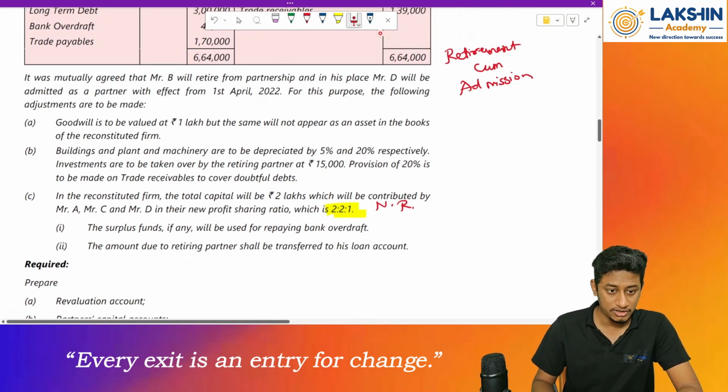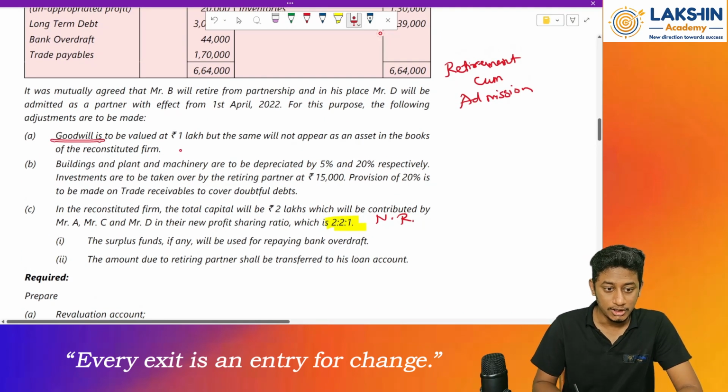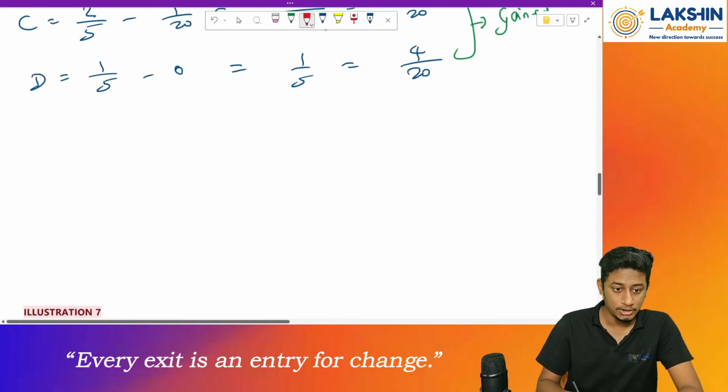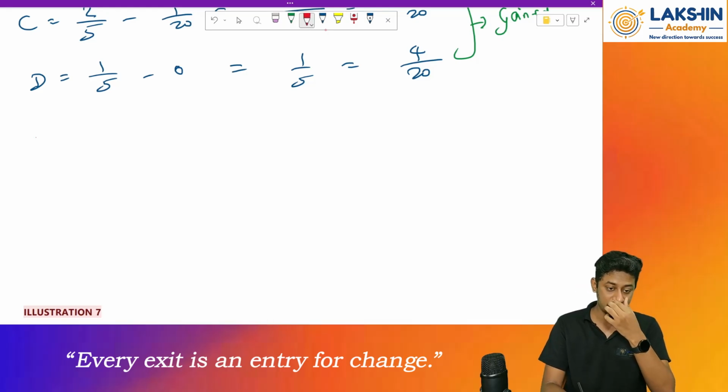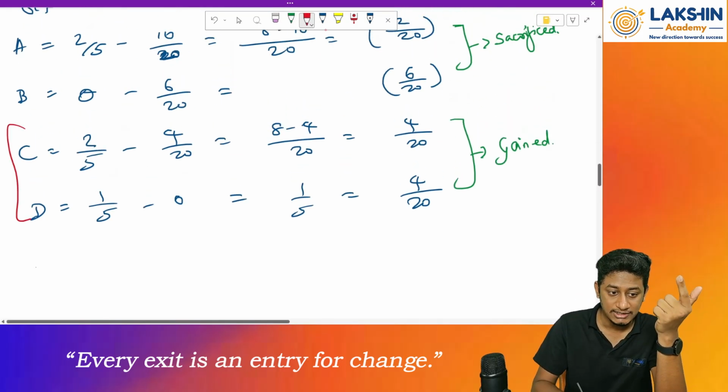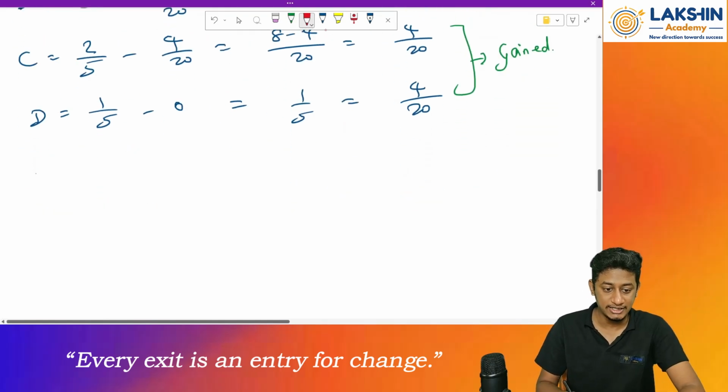So what is the value of goodwill? The goodwill is valued at rupees 1 lakh, right? So what I can do is straight away take 1 lakh, or else first of all pass the journal entry. The entry will be gaining partners to sacrificing partners, right? So gaining partners are C and D. So the entry will be